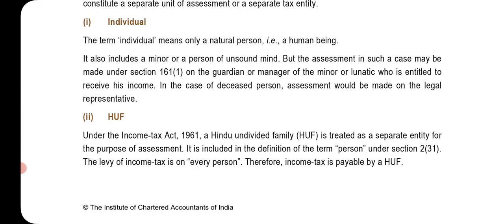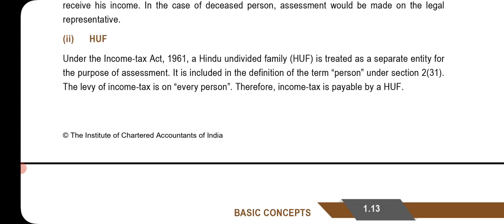Individual. The term individual means only a natural person, a human being. It also includes a minor or a person of unsound mind. But the assessment in such a case may be made under Section 161, subsection 1 on the guardian or manager of the minor or lunatic who is entitled to receive his income. In case of a deceased person, assessment would be made on the legal representative.